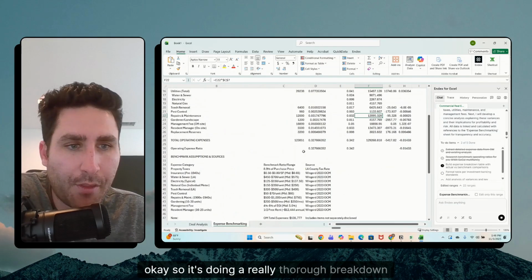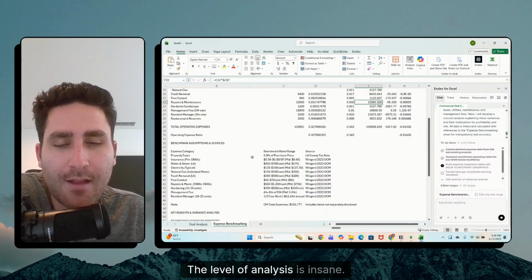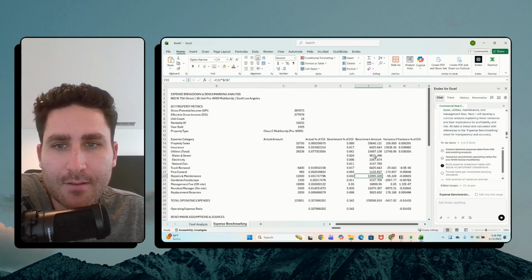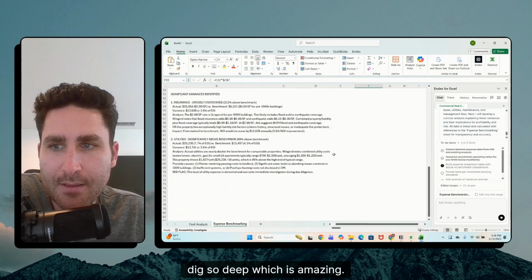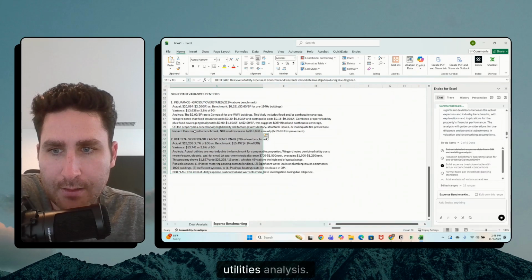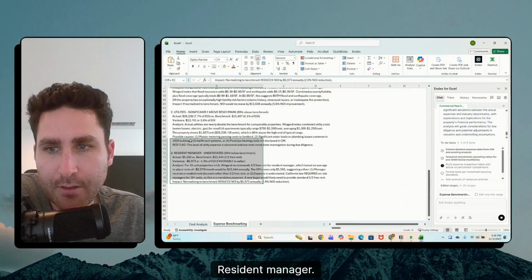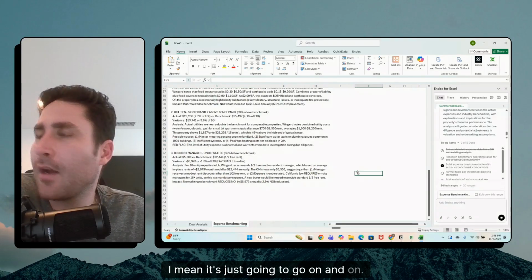Okay, so it's doing a really thorough breakdown here, which is great. Look at this. The level of analysis is insane. It just digs so deep, which is amazing. I mean, look at this, just insurance analysis. And then you got a utilities analysis. It's calling out red flags, resident manager. I mean, it's just going to go on and on.